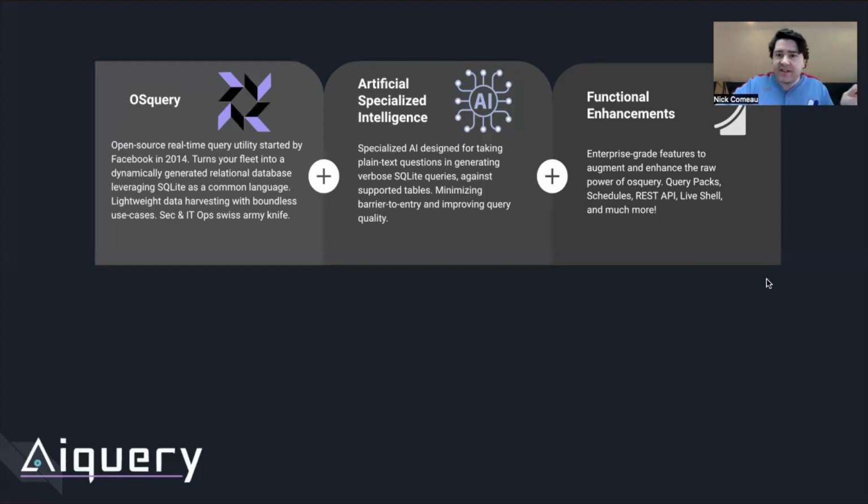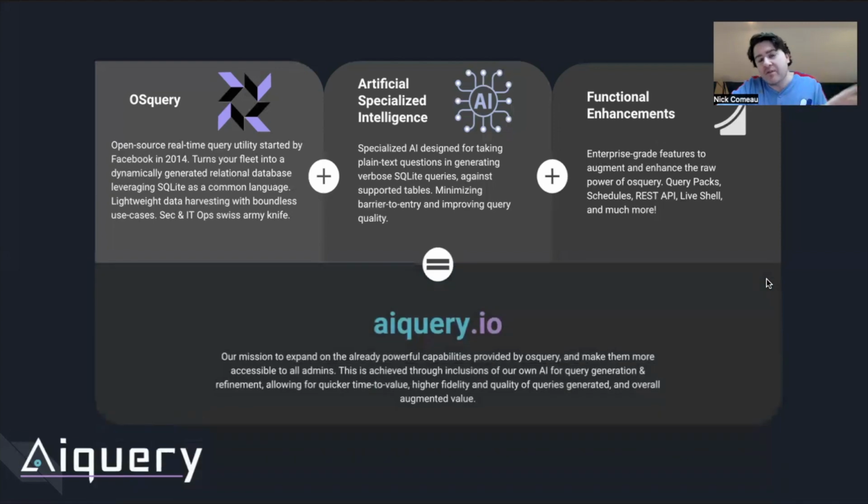So with all of that said, again, we're going to show it in action, but all of that ultimately culminates in AI query, where really our focal point here is to try and capitalize and expand on the already powerful capabilities of osquery and make them more accessible to everybody. So hopefully we can showcase that when we pop in the console. But yeah, that's the high level, and I'll check you over in the product.